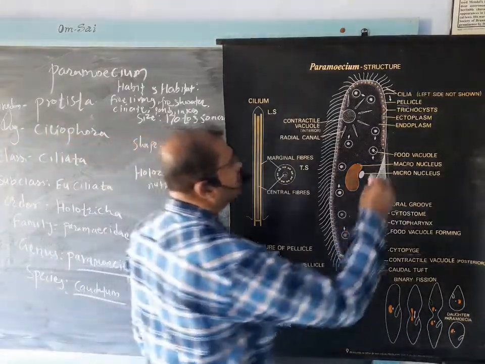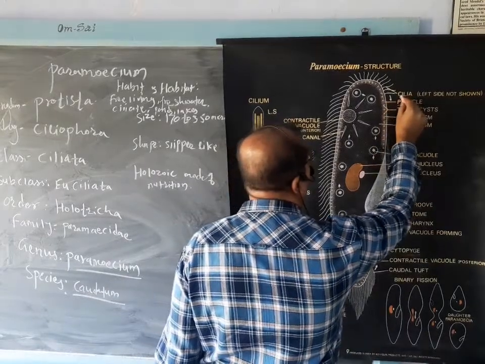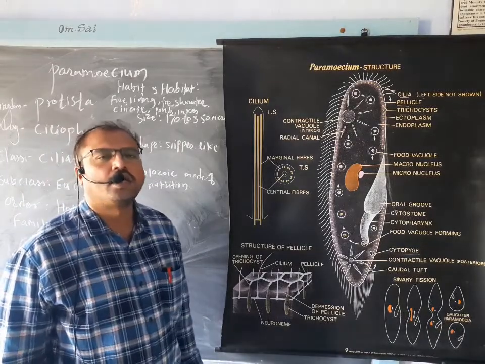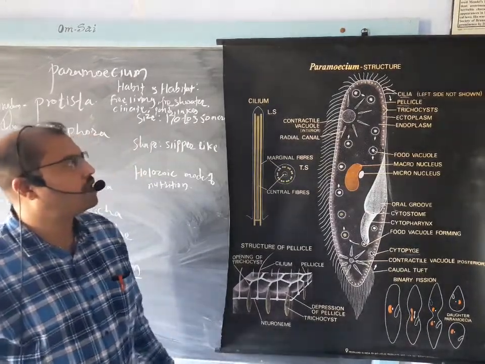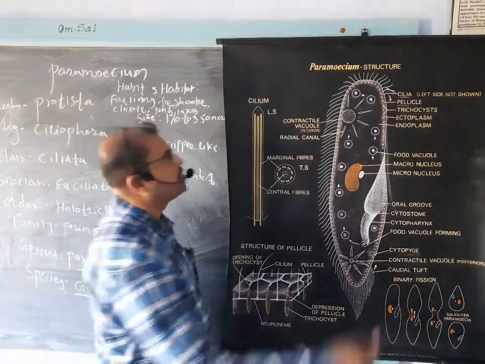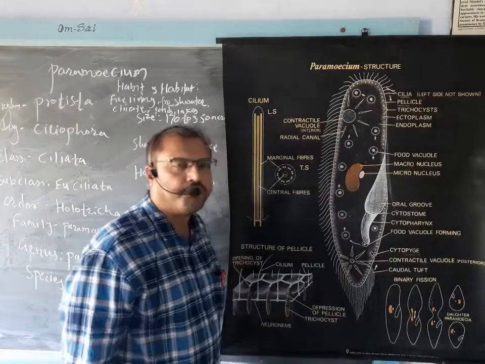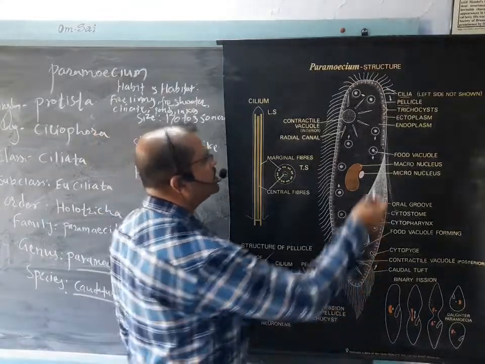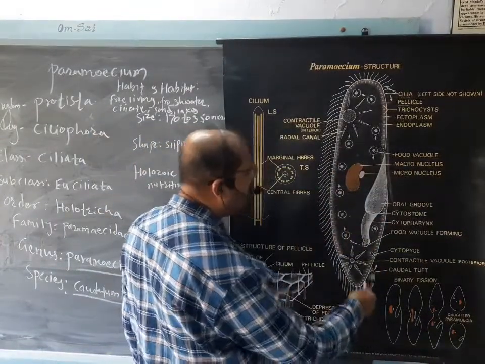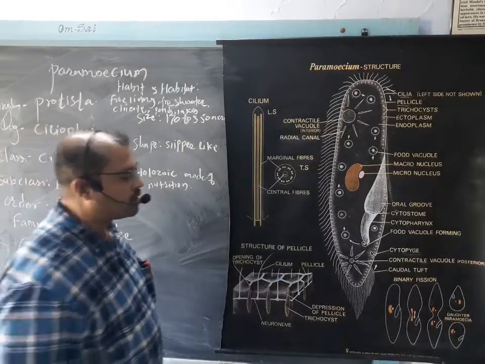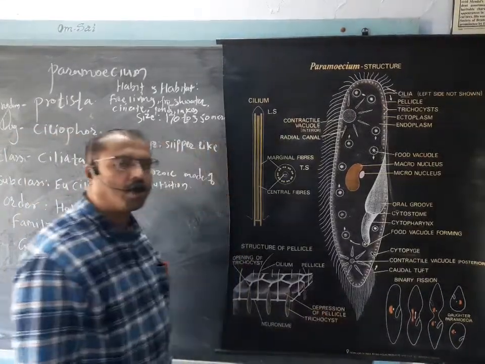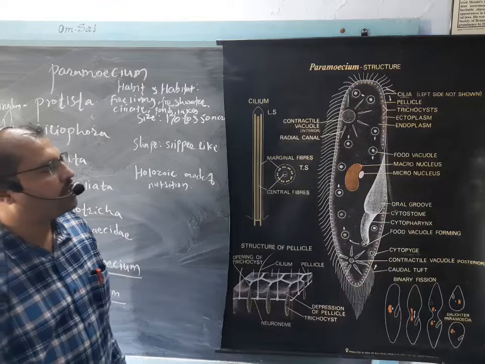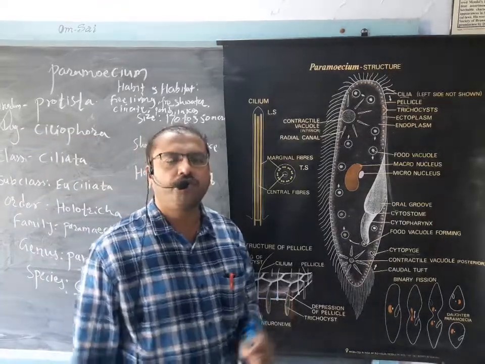Now from the pellicle, there are uniformly distributed hair like structures which arise outside the cell, and this hair like structure is called the cilia. Singularly it is called the cilium, and plurally it is called cilia. These cilia are present all over the cell, and on the posterior side they are somewhat larger in size, and this is called the caudal tuft.